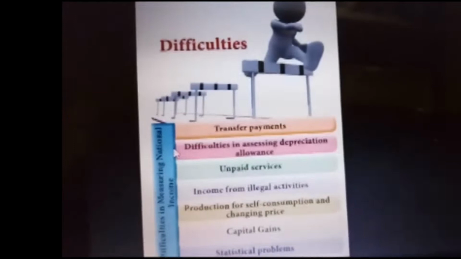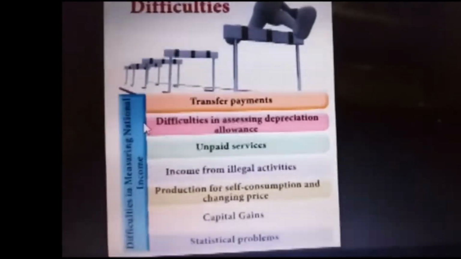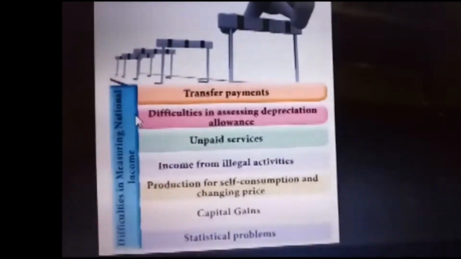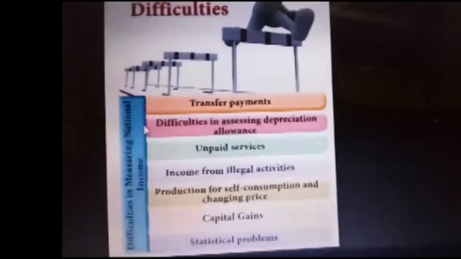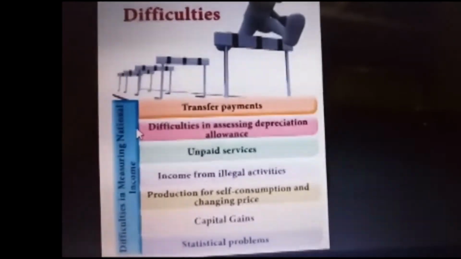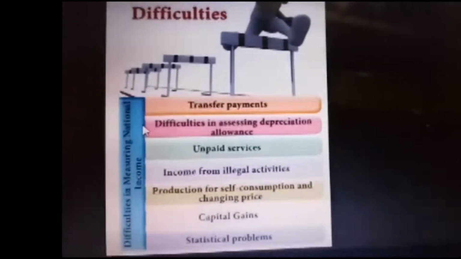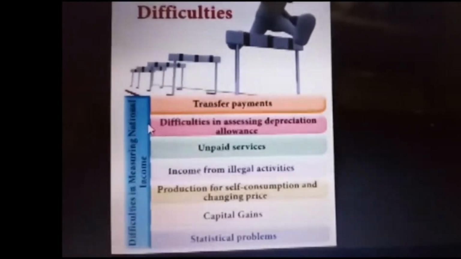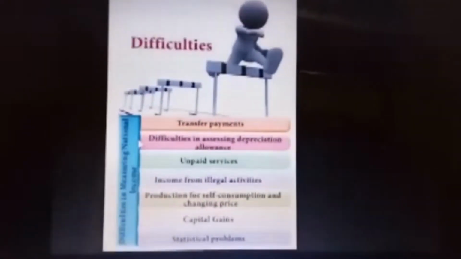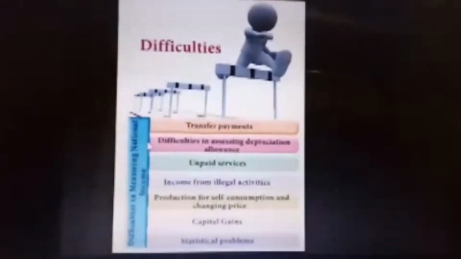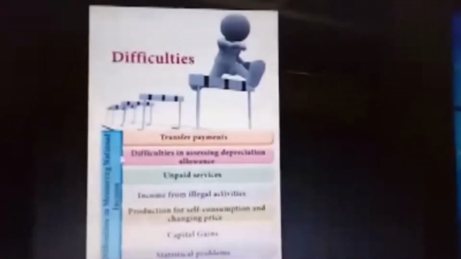The topic is difficulties of measuring national income. There are difficulties given in the chart. Look at the chart: transfer payment, difficulties in assessing depreciation allowances, unpaid services, income from illegal activities, production for self-consumption and changing prices, capital gains and statistical problems. Transfer payment. What is transfer payment? For example, pension, unemployment allowances and subsidies, all these are considered as transfer payments.